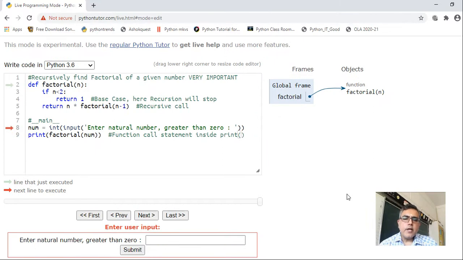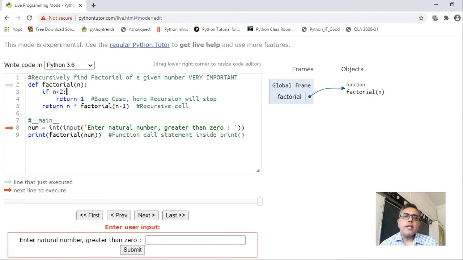Next is a very important example from the examination point of view. You have to find the factorial of a number using recursion. Okay, now let us see. I have a function definition factorial which takes one parameter n, whose factorial we have to find. If n is equal to 1, that means if value of n is 1, it should return 1, right?